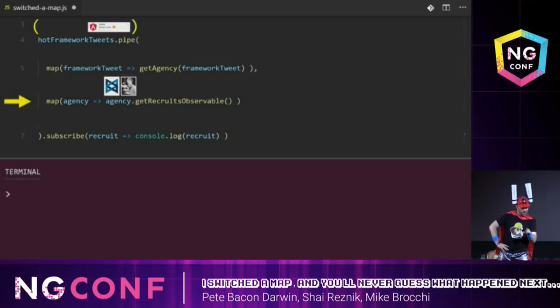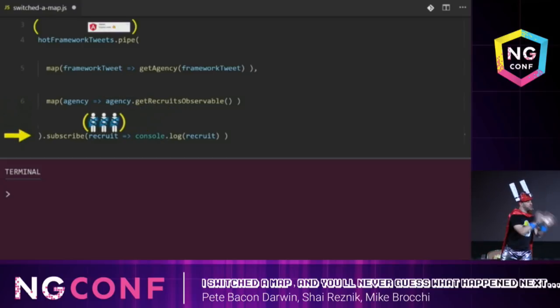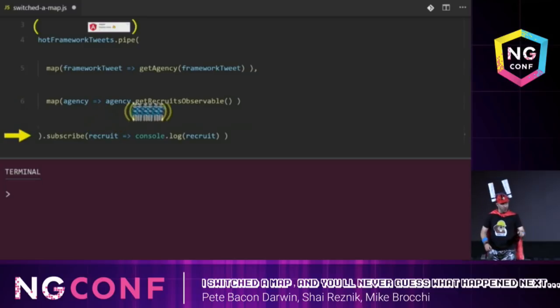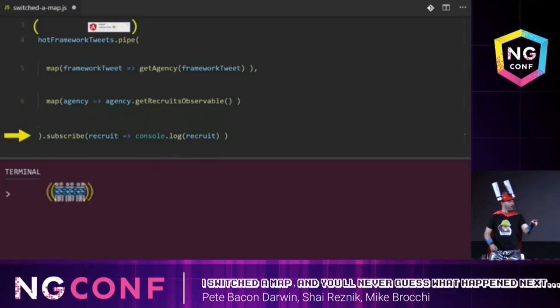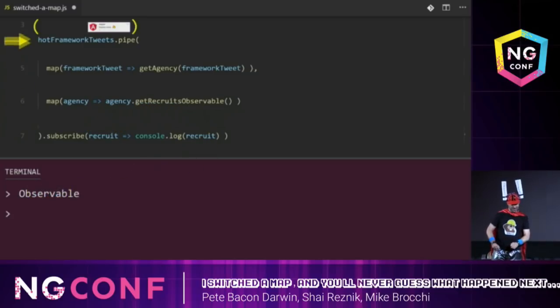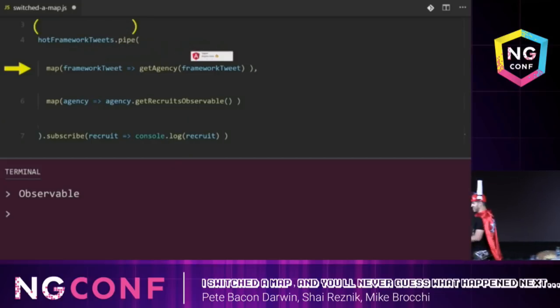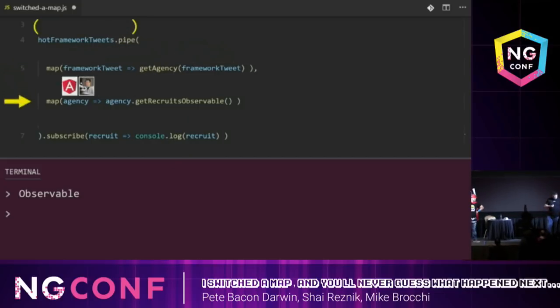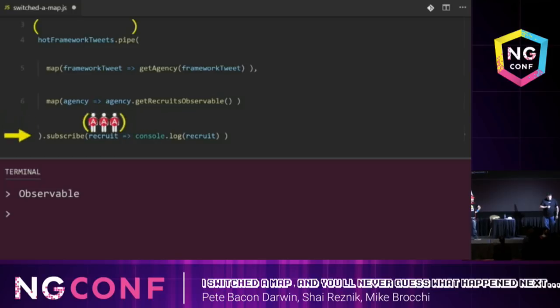But now, pay attention to this. The agency gets mapped to an observable of recruits and not the actual recruits. So that is what we're seeing being logged into the console. I did not expect that. Well, I expected that. This is because we're subscribing to an observable of observables.